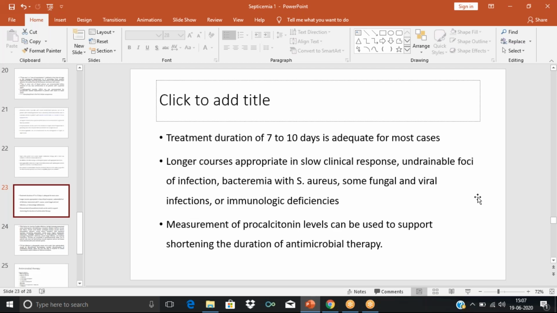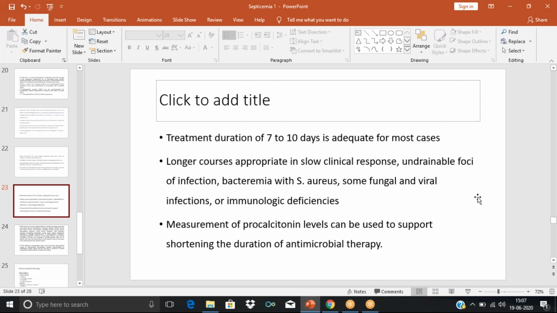Then in case of undrainable foci of infection. As I told earlier, it is important that we identify the source of infection. So once we identify the source of infection, we need to clean that area. Maybe if the toe is infected, we need to clean that, do proper drainage, and properly clean it.